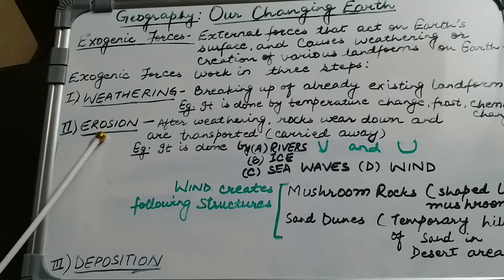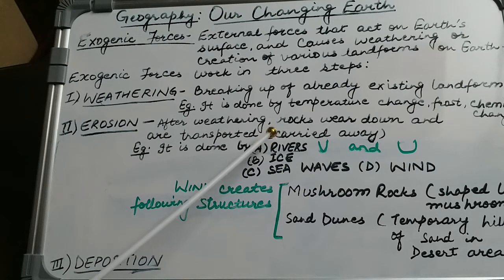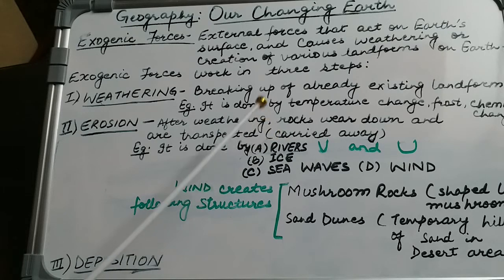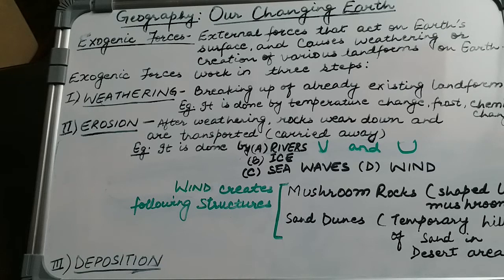The second step is to carry those broken pieces of rocks. This process is called erosion. And the third step is called deposition. When the speed of the erosion agent becomes slow, the particles are deposited, thereby causing deposition. Under erosion, we have seen erosion is done by 4 major agents, that is river, ice, sea waves and winds. Rivers create structures like V-shaped valleys, waterfalls, rapids, natural levees, floodplains and oxbow lakes.